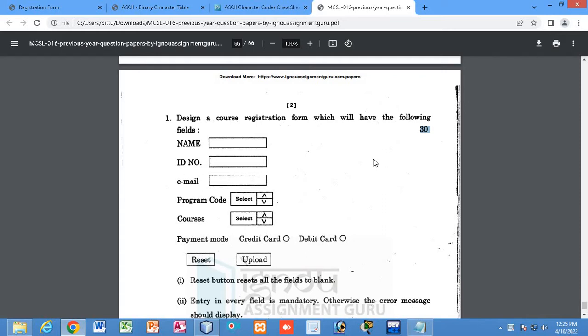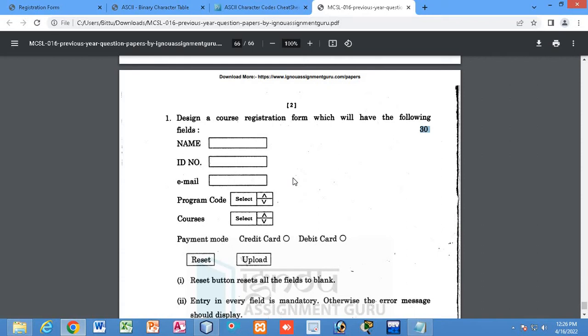I have downloaded the last 10 years' question papers of both sessions. There I have found that this question is very common, it comes in every alternate session. So I taught you about form design and form validation in the previous class. If you have not seen it, I suggest you watch that part 4 video of MCSL-016. Today I will add some more functionalities of JavaScript.